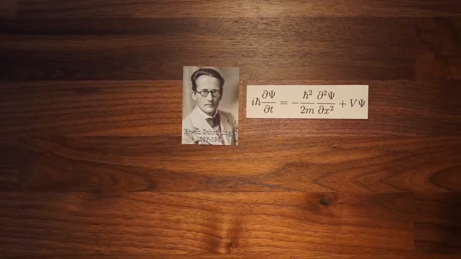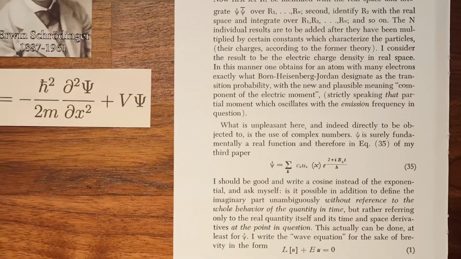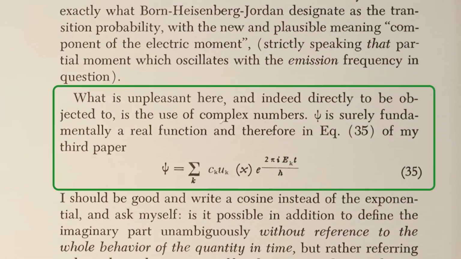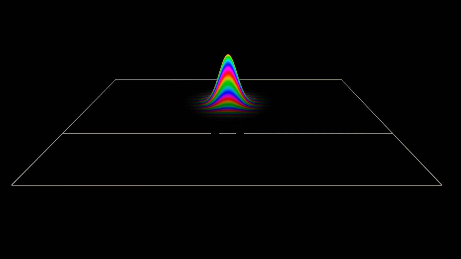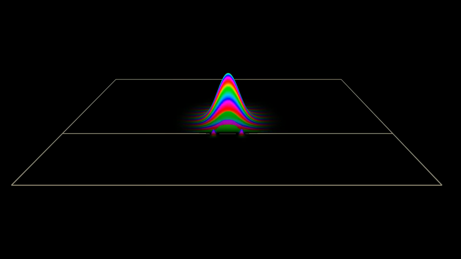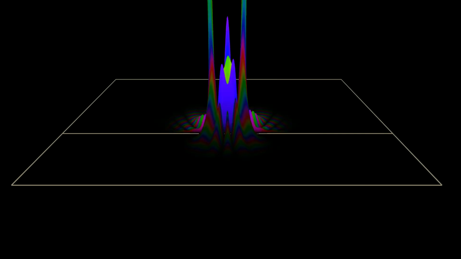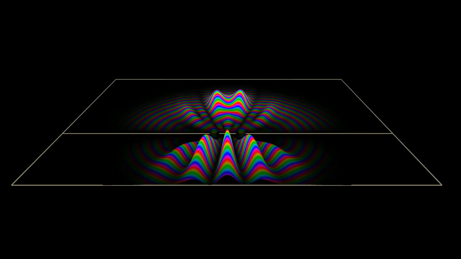Schrödinger found this path early on, but hesitated to publish it. Writing to the physicist Hendrik Lorentz: "What is unpleasant here, and indeed directly to be objected to, is the use of complex numbers. Psi is surely fundamentally a real function." The i explicitly showing up next to the time derivative in Schrödinger's equation means that purely real wave functions will not work. The wave function itself has to be made from complex numbers. As we'll see, the complex wave function and multiplication of the time derivative by i turned out to be a feature, not a bug. It allows Schrödinger's equation to elegantly describe the behavior of matter.